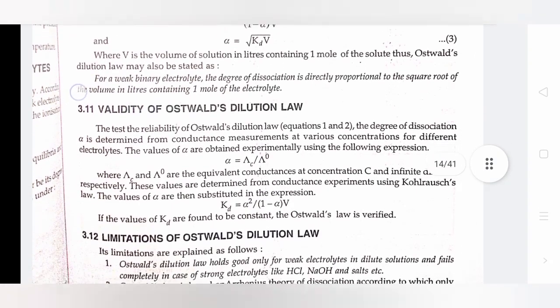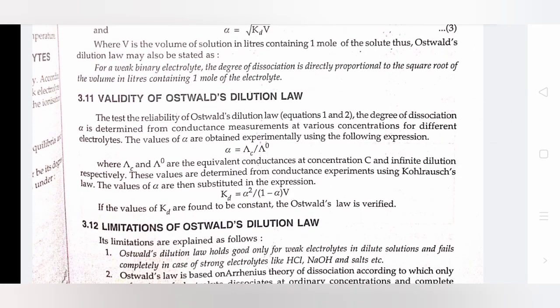Validity of Ostwald's dilution law. To test the reliability of Ostwald's dilution law, the degree of dissociation alpha is determined from conductance measurements at various concentrations for different electrolytes. The values of alpha are obtained experimentally using the following expression: alpha equals lambda C divided by lambda naught, where lambda C and lambda naught are the equivalent conductances at concentration C and infinite dilution respectively.